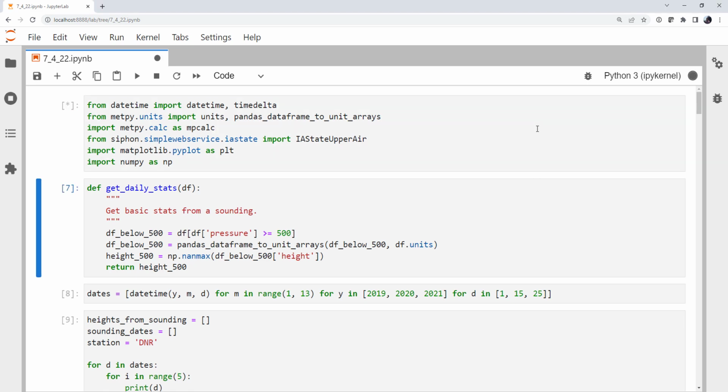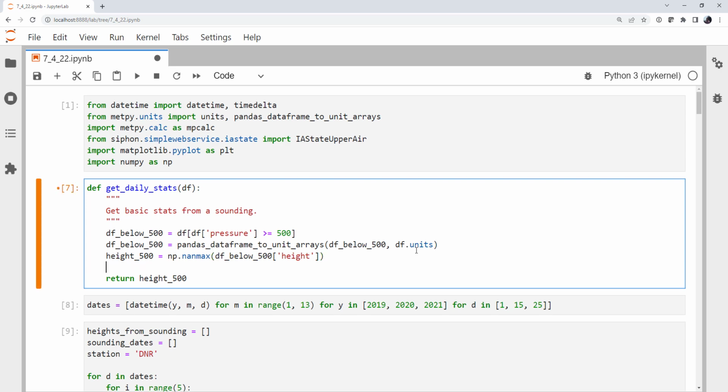So starting with our notebook that we had last week, we're going to rerun our imports, and in get daily stats, we're going to add a couple of things here. We're already calculating the 500 height. I want to calculate the mean temperature in that 500 millibar layer, so I'm going to use nan mean. Don't forget to use nan mean because there will be nans in your data, and this is a great way to make sure you don't get nan as a result, because if there are any nans in the input, np.mean will just give you a nan as the output. So use nan mean, our df below 500, we're going to look at temperature.